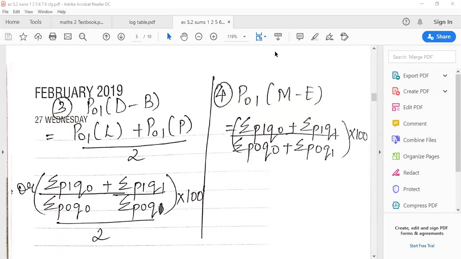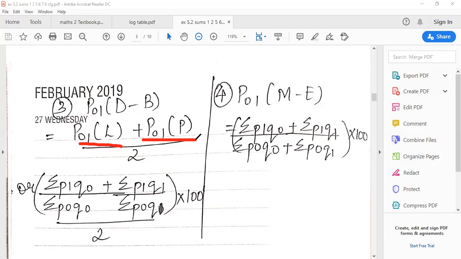Now what did Drobisch-Bowley do? When they came, they had no option. Laspeyres had taken the base year, Paasche picked up the current year quantity. So now what did they do? They did nothing. They used a little bit of their common sense. They took Laspeyres, P01 of L, then they took Paasche also, P01 of P. They added them together and divided by 2. In simple terms, they took the average. Laspeyres plus Paasche divided by 2.